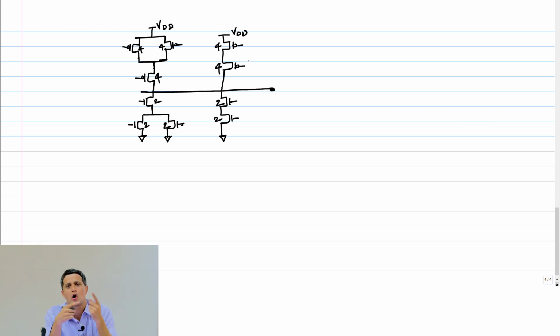Now I have to assign the inputs, right? Because it's all interchangeable, AB plus BC plus CA, right? I could assign any input anywhere and logically they are all the same. So how do I assign the inputs here? How do I fix A, B and C to the transistor inputs?